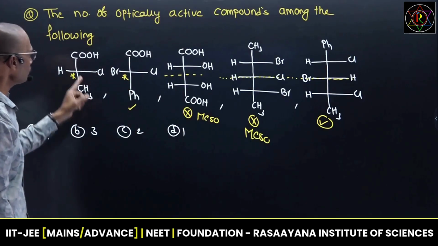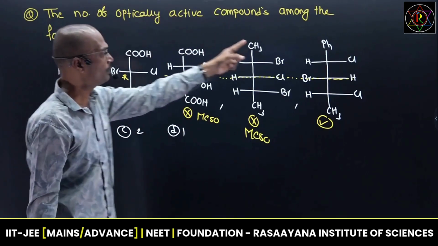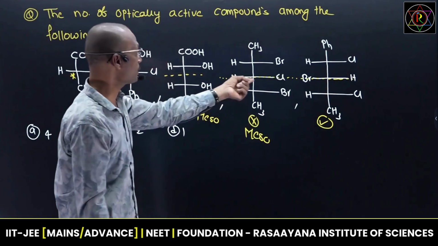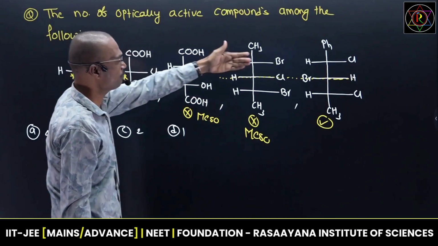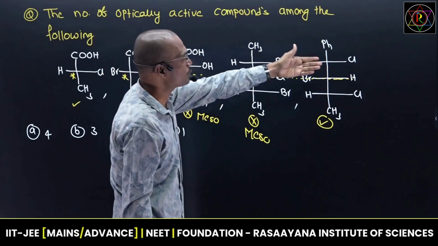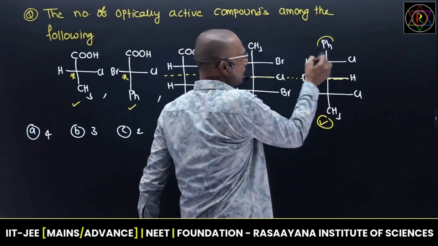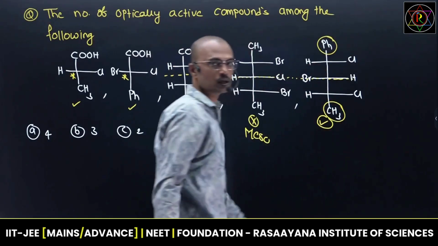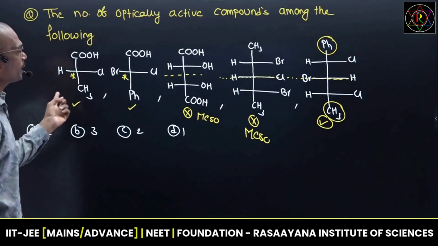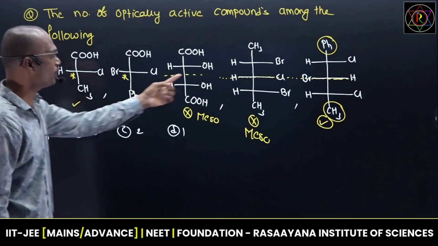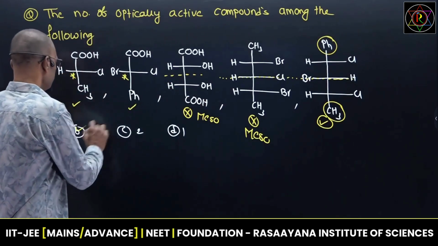One chiral center is active, and here more than one chiral center is there. It is not meso because phenyl and methyl are not the same. So I can say this is optically active. So the number of optically active isomers is 1, 2 and that is 3. So your answer is 3.